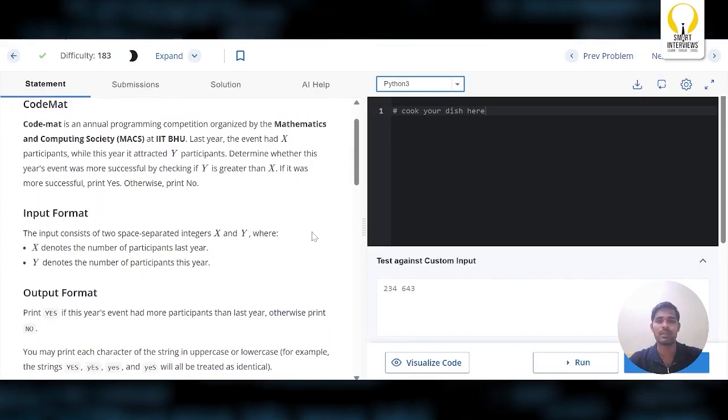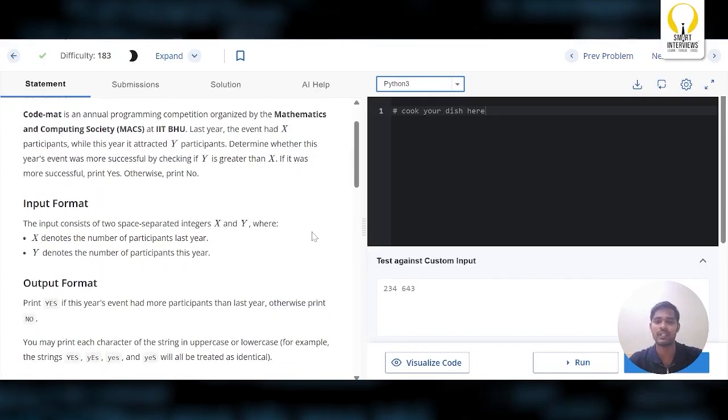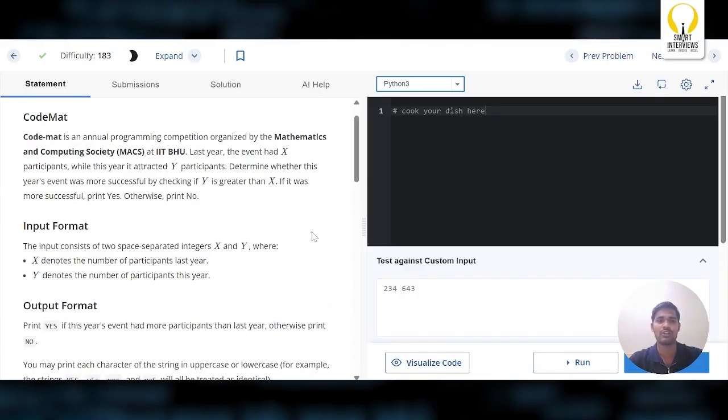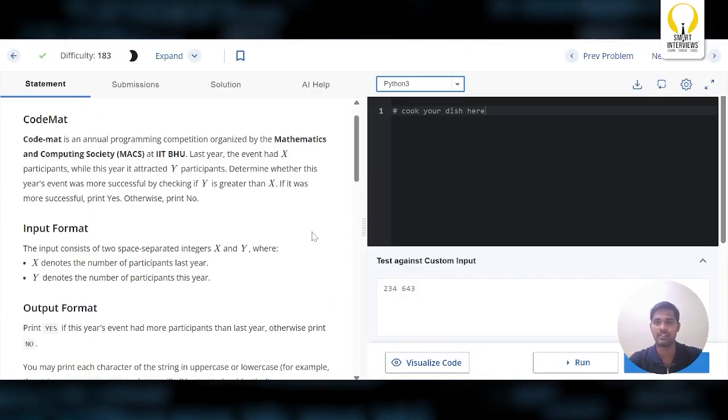So the problem is very simple. You'll be given two integers x and y, where x denotes the number of participants last year and y denotes the number of participants this year. So you have to check if y is greater than x. If y is greater than x, you have to print yes. Otherwise, you have to print no.